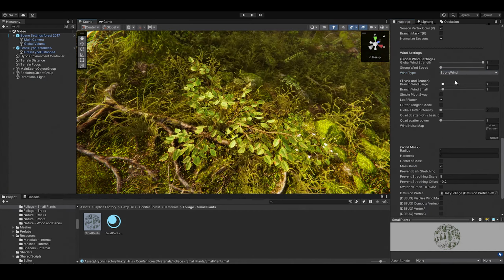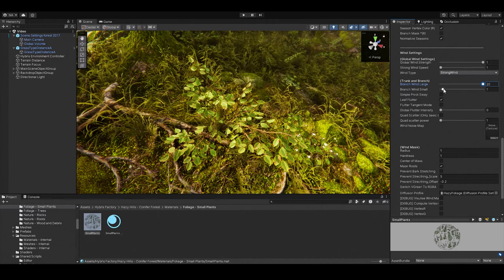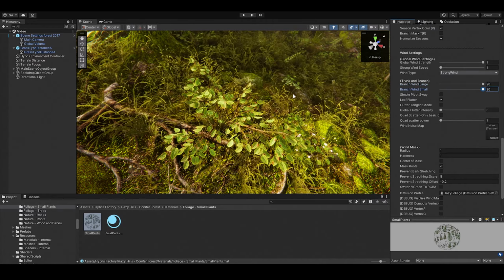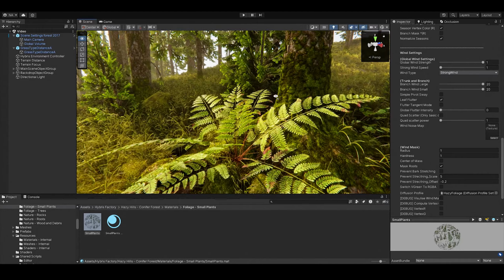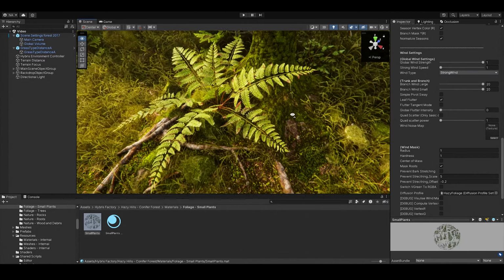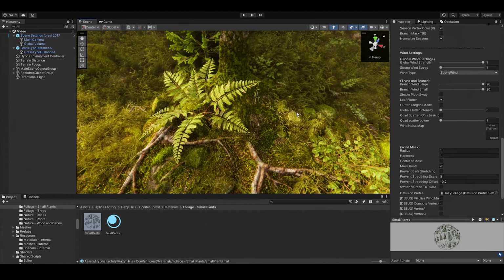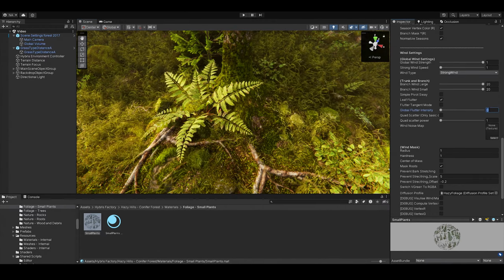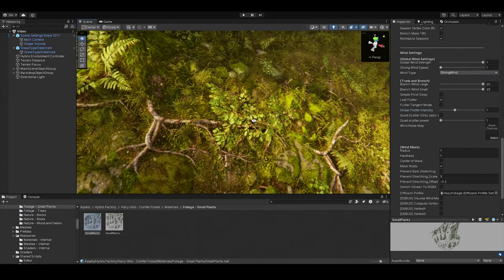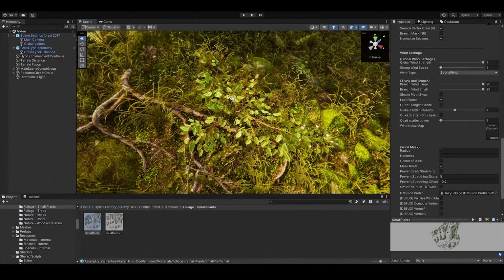Now you can already see something happening and there's some slight branch bending going on. Move the sliders to increase the effect. Increase the flutter intensity, and it seems a little bit too intense.